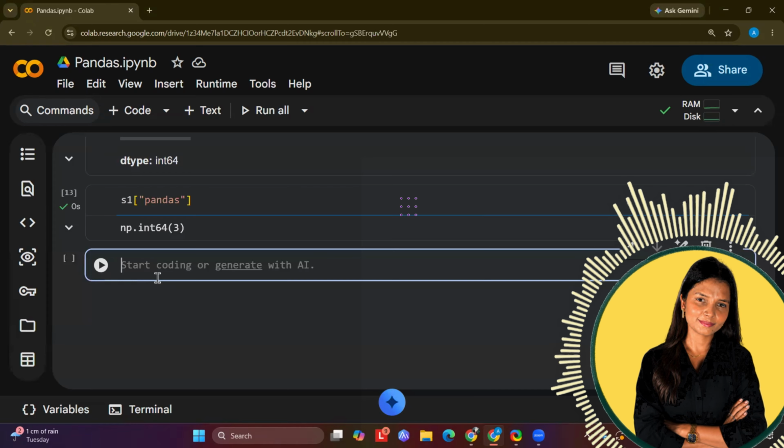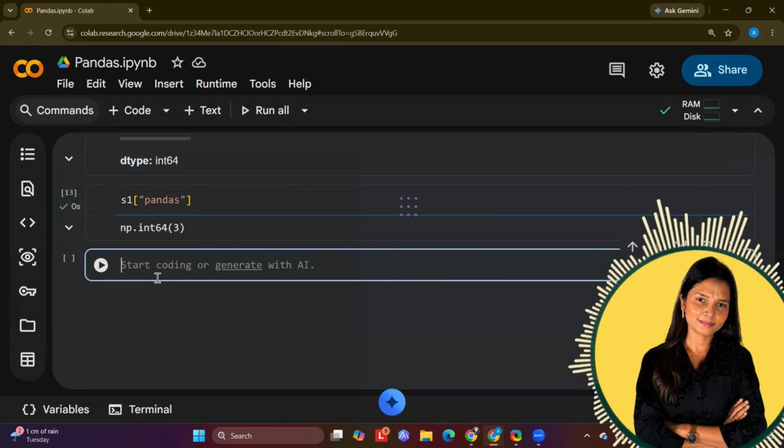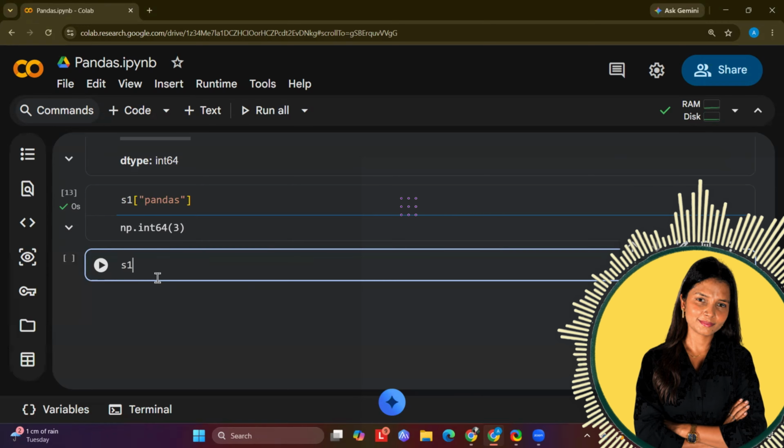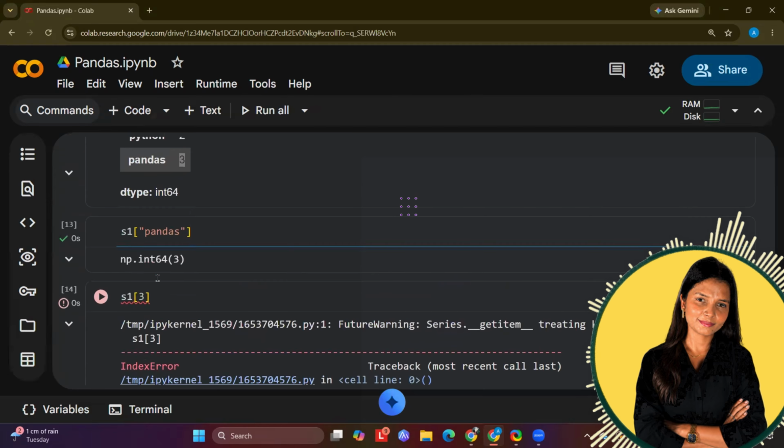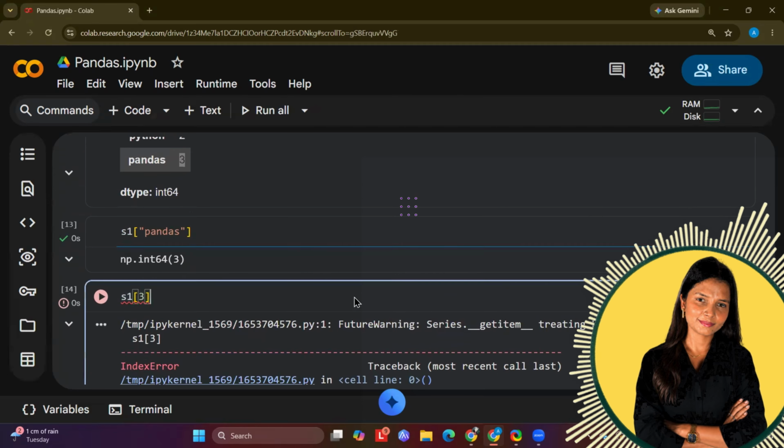Because we only have 3 values and the indexing starts from 0. So now I will write 2. You can see 2 is giving us the correct value 3. It means whenever we are giving the indexes, it doesn't mean that we are replacing the by default integers.